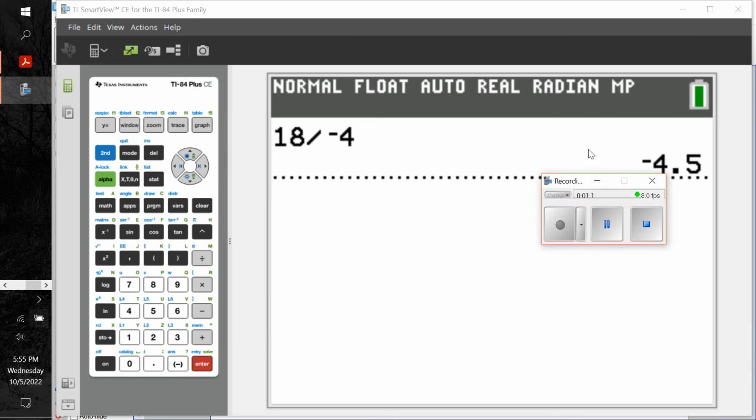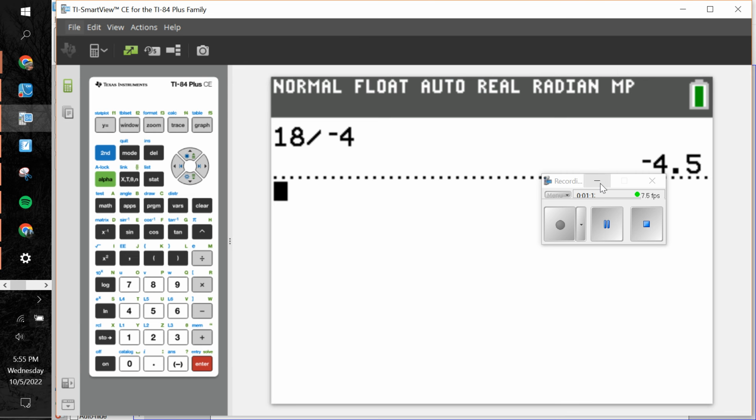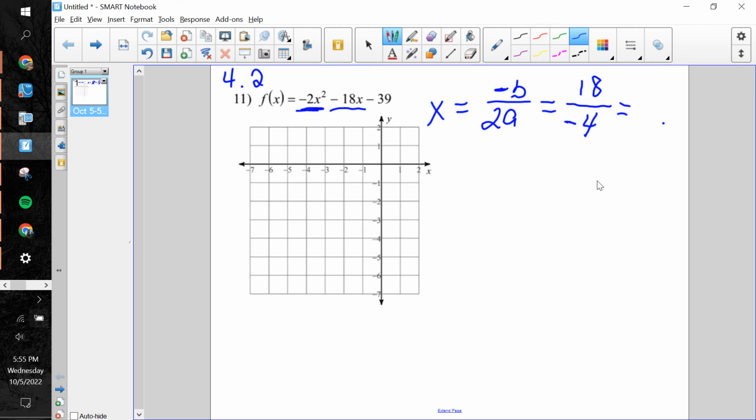And I know you guys don't like that, but we should be able to work with that. So negative 4.5, that's our axis of symmetry. So I guess I could label that right here. Axis of symmetry is the vertical line x equals negative 4.5.